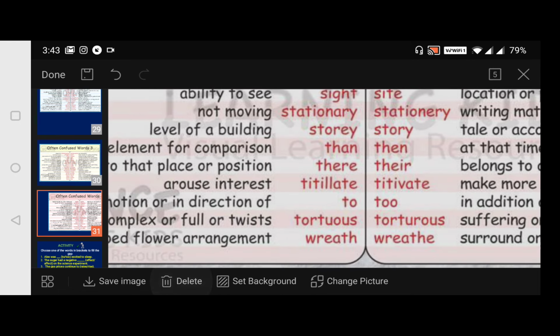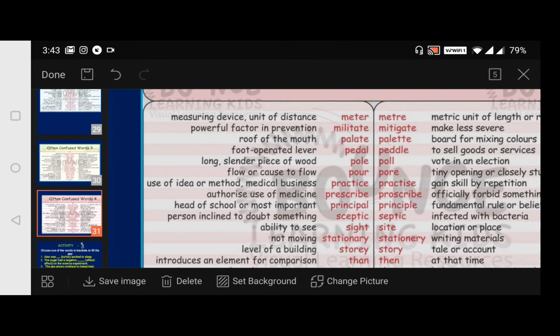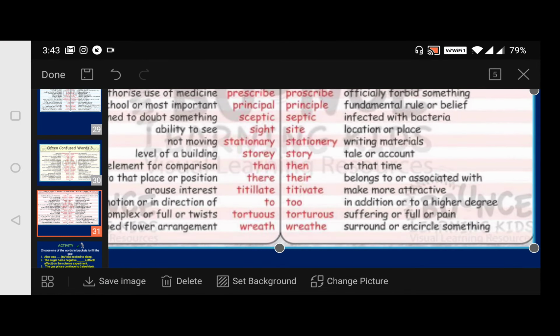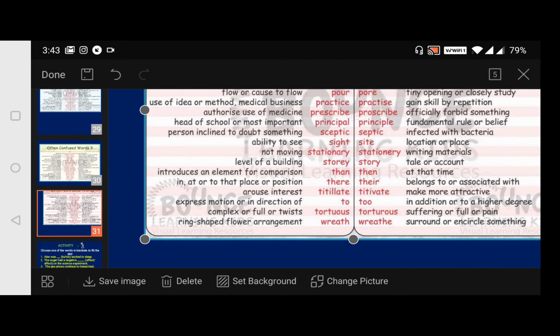Then to, in the sense here, what is it? Look here. Oh, the slide is moving too often, I can't set it. Okay, to expresses motion or direction of. Now here, too, in addition to, or in addition to that higher degree, I want to pursue another, like that. If you say to, we say, okay, this to expresses motion or direction of.